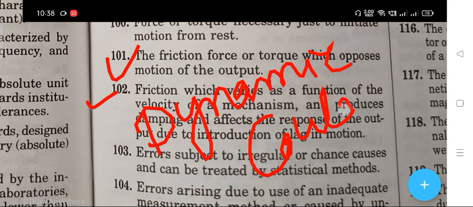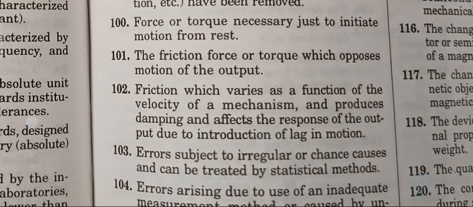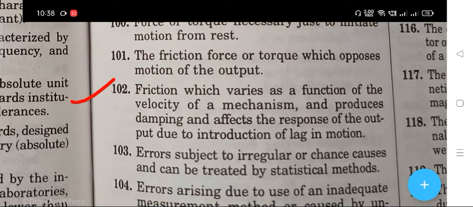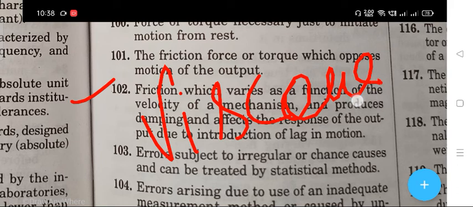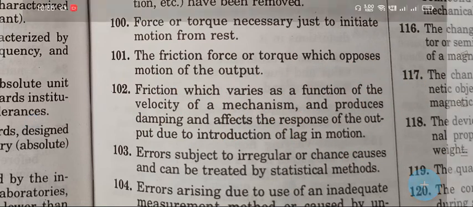Next question. Question 102. Friction which varies as a function of the velocity of a mechanism and produces damping and affects the response of the output due to introduction of lag in motion. The right answer is viscous friction. Is viscous friction. Is viscous friction.